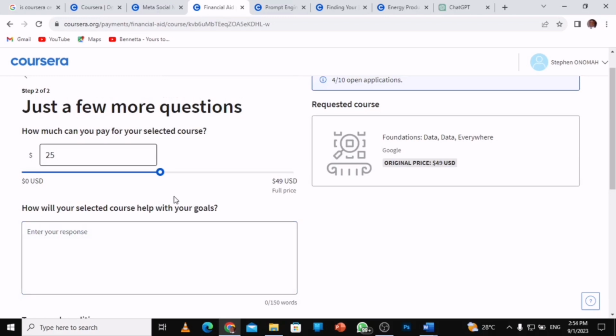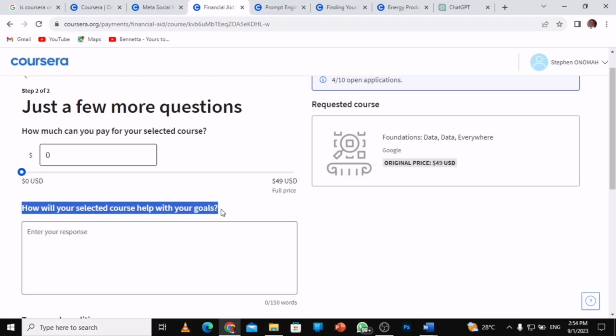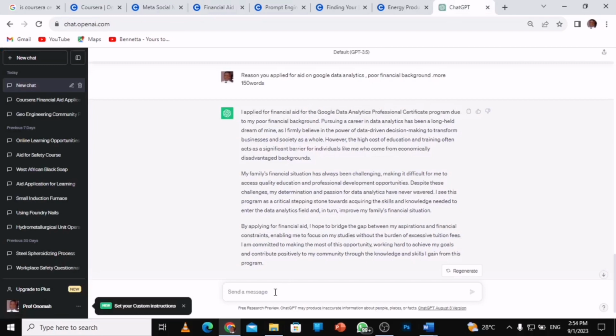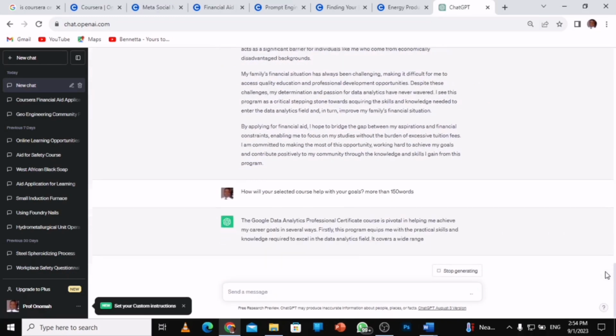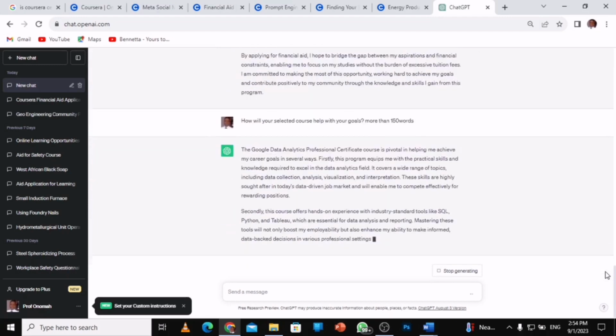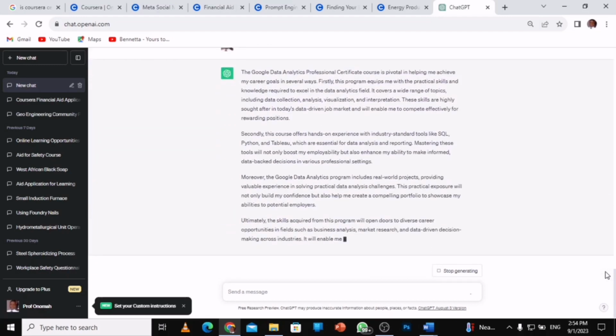With this, they say how much can you pay for the selected course. You just move to $0 US. And how will your selected course help you with your goals? So just Control plus C, you have copied, and bring it here. Control plus V, and you just write more than 150 words. Just do this because ChatGPT is following up on what you wrote, right? So when you do this, it's going to follow up. That's how ChatGPT is, because it has that information, so it will continue from that.